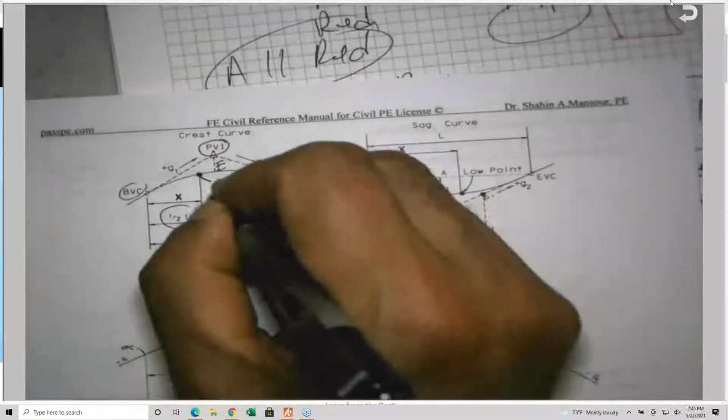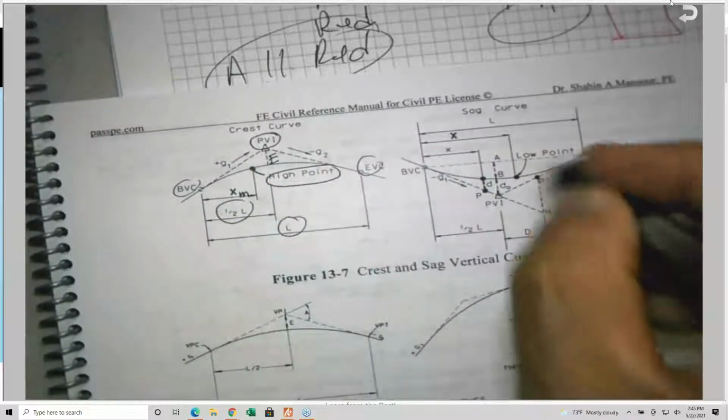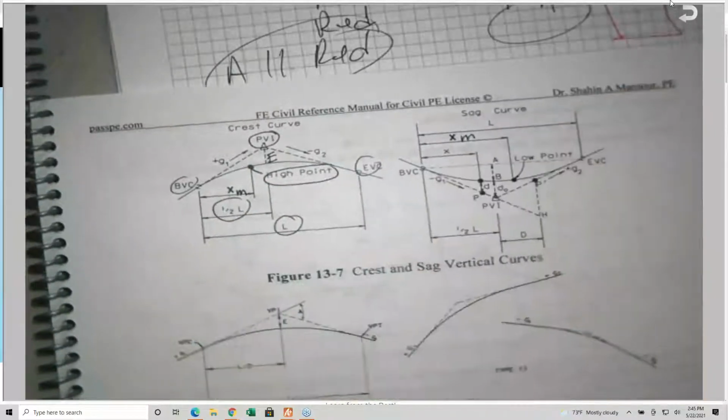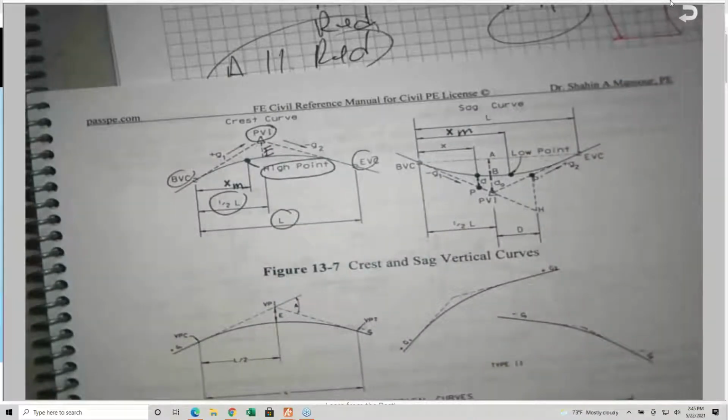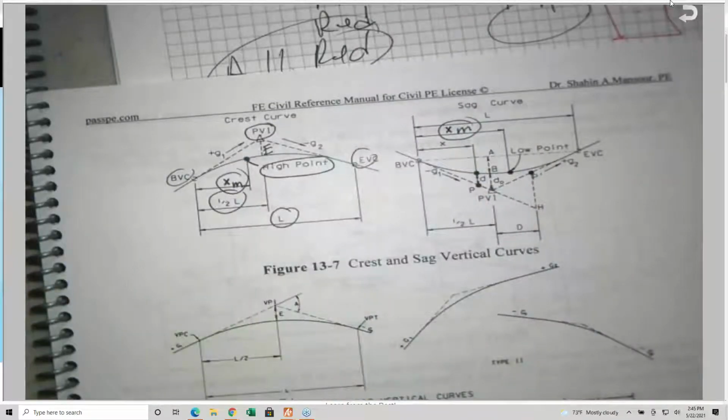We do have one high point, by the way. This is the XM. They call it XM in the book. Probably I will change this also to make it XM, so we can match the NCEES.